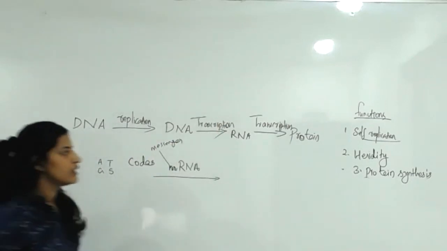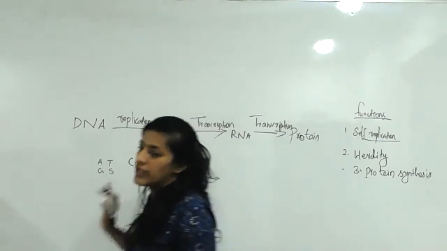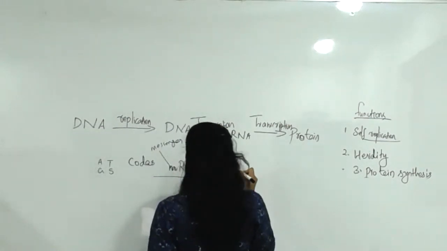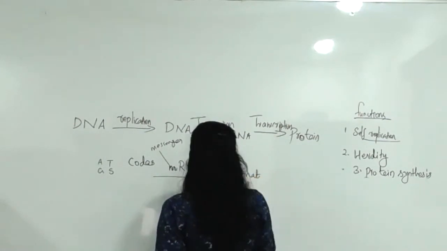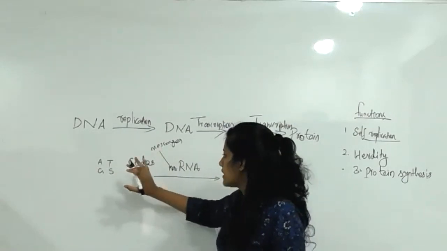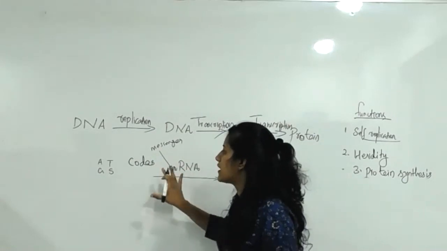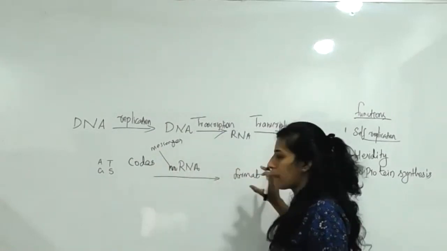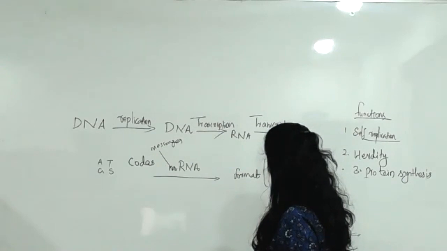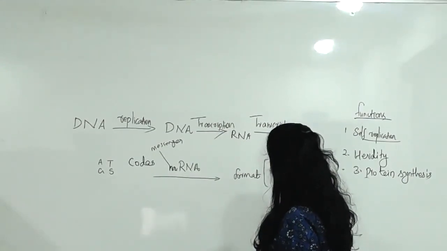That code is very important for protein synthesis. Clear? Once again, the RNA with the instruction is translated into a particular sequence of amino acid units within the polypeptide chain and protein. Once again, in DNA we can see a lot of codes. With the help of mRNA, these codes will be converted into a good format. That format is important for protein synthesis. Only then will the protein form.